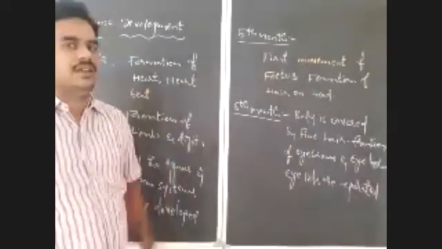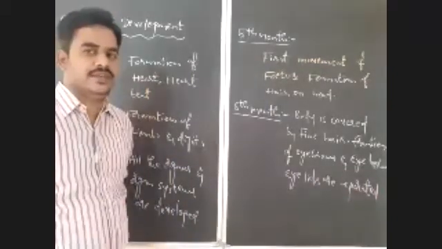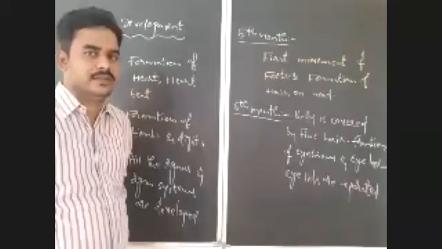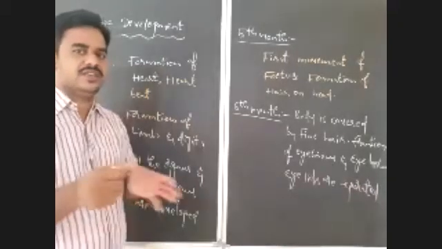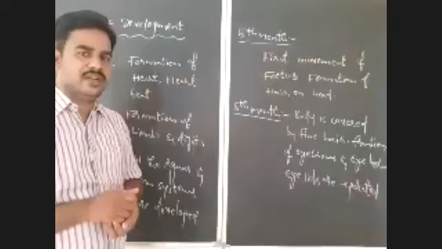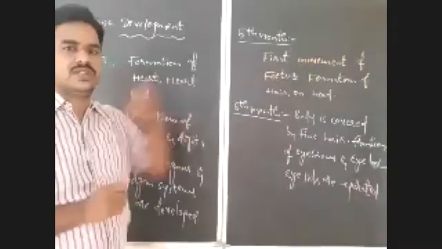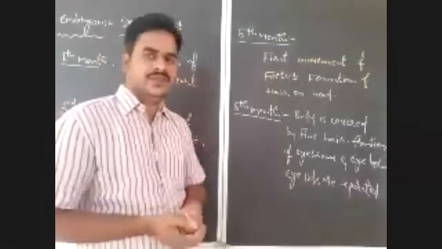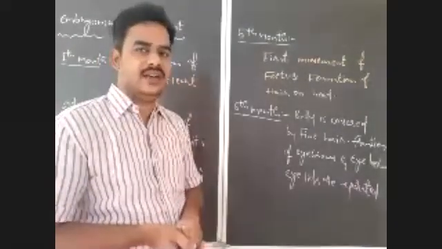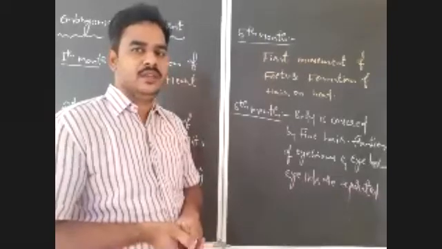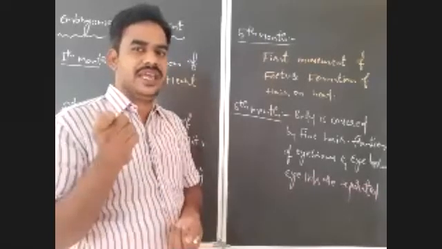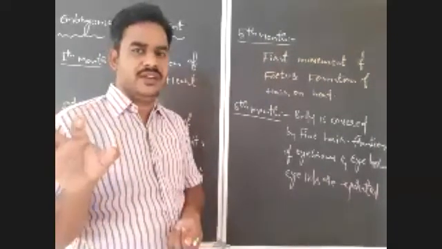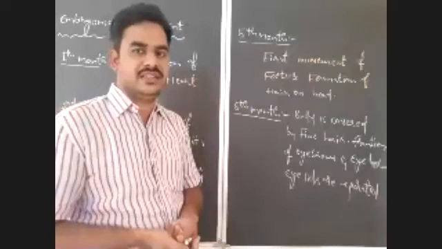Next, the important events that take place in the fifth month. The first movement of the fetus takes place in the fifth month. For the first time, the fetus will move in the uterus of the mother. Along with that, formation of hair on the head also takes place in the fifth month. Along with that, formation of nails, of fingers and of toes.